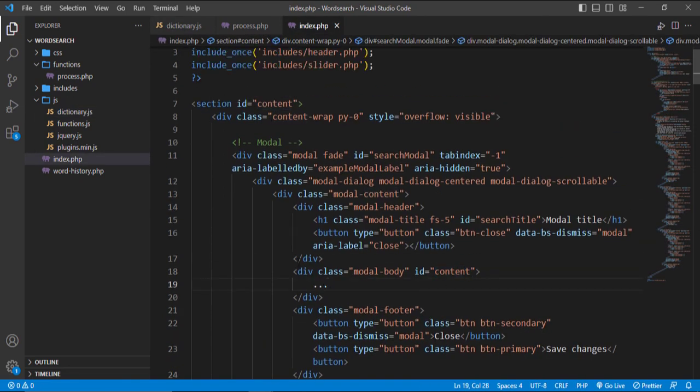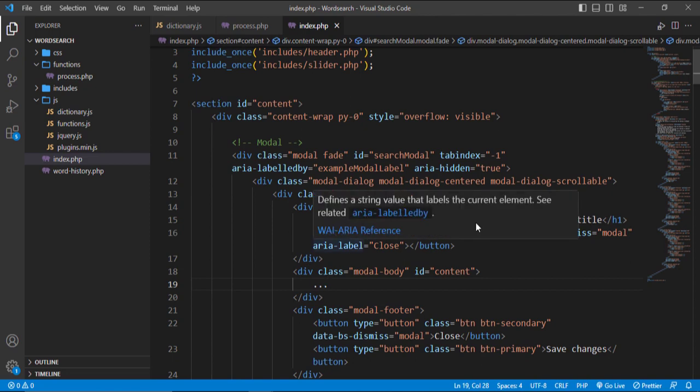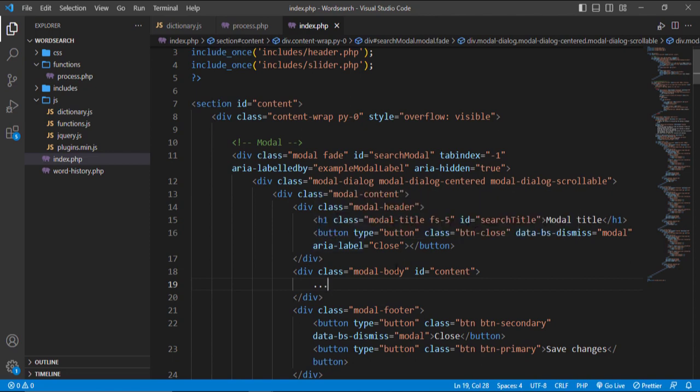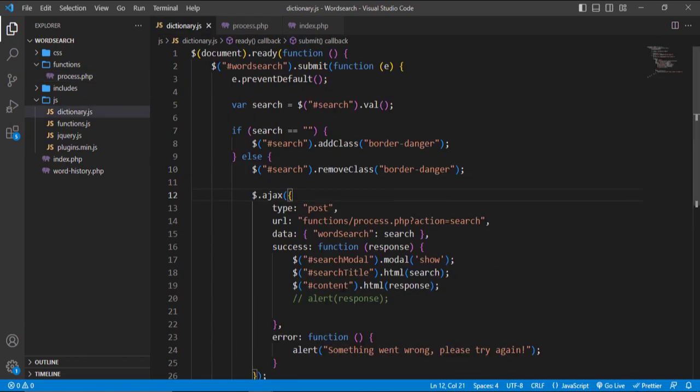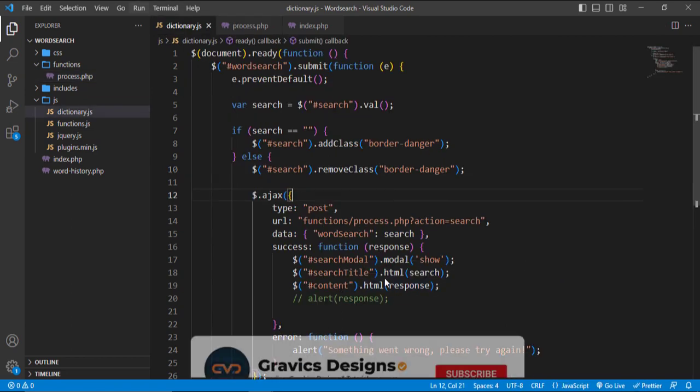So guys, this is really funny right now. I can't believe we all made that mistake together. If you notice, we already have an ID called content here, and we also gave another ID called content over here. So what do you think is going to happen when, from our dictionary, we directly call content and pass a response into the HTML tag?